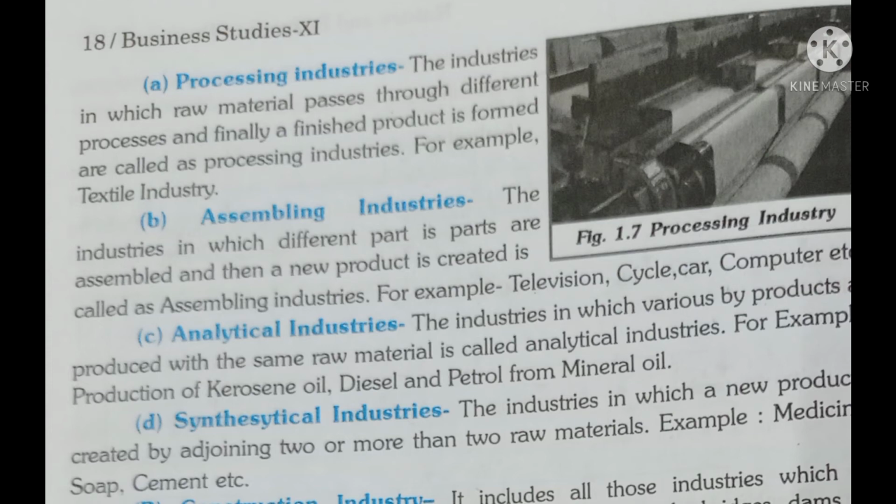Next we have the assembling industry. So here, the industries in which different parts are assembled and a new product is created, that is called the assembling industry. For example, if you imagine a car, it has various sub parts which are assembled into it. So to make a car, various parts are assembled. Same goes with electrical equipment, even they have to be assembled. So these are called the assembling industry.